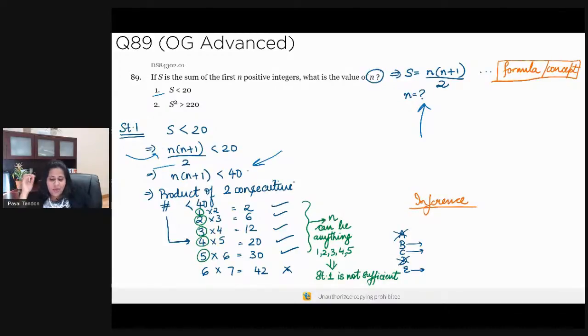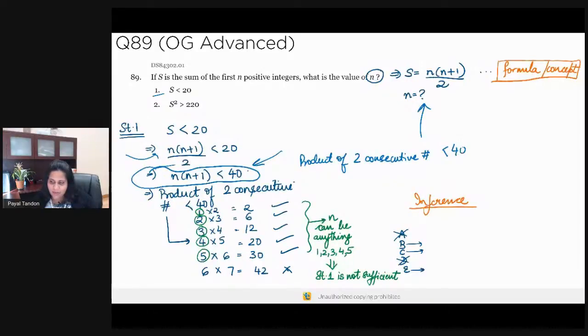So here is where I start to plug in numbers. And why am I plugging in numbers here and not in the previous question? Because here I have very constrained information: the product of two consecutive numbers. And why am I saying they are consecutive? Because it's n into n plus 1. So the product of two consecutive numbers is less than 40. Now this 40 is not a big number. It's a relatively small number.